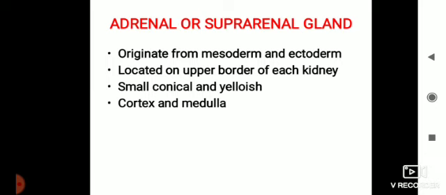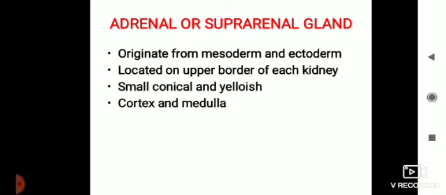Now another gland, a very important gland, which is located over the tip of the kidney, is called the adrenal gland. The adrenal gland is also known as the suprarenal gland. Supra means above, renal means kidney. Adrenal or suprarenal gland originates from mesoderm and ectoderm.